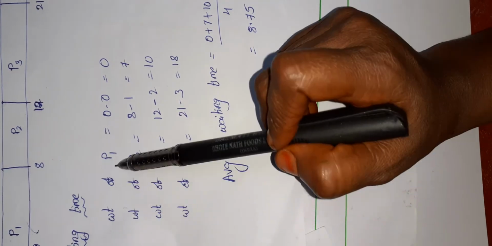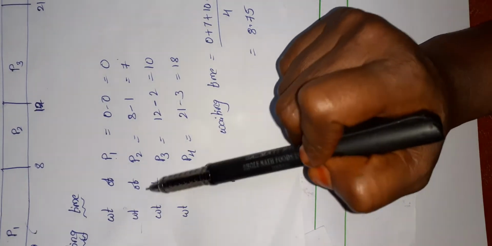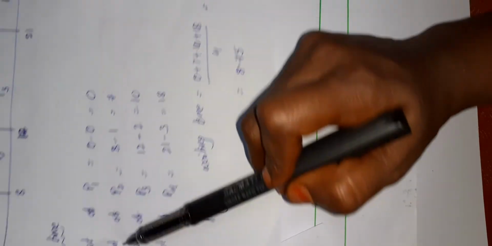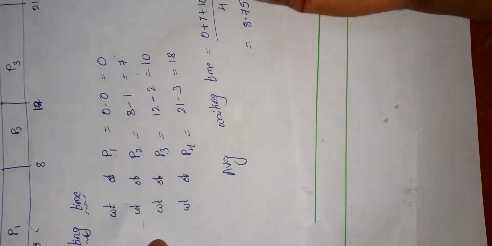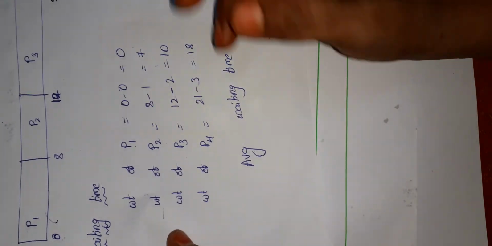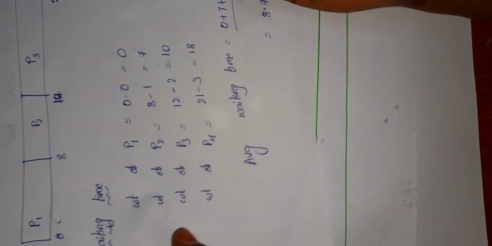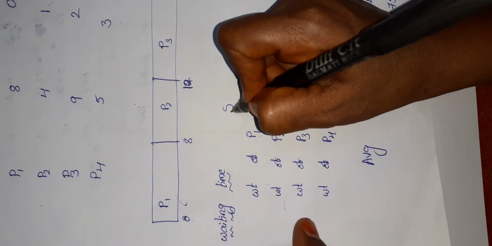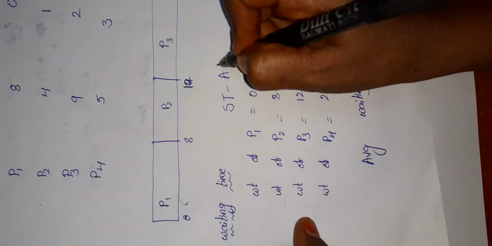Waiting time of P1 is 0, waiting time of P2 is 7 because the arrival time is given as 1, so 8 minus 1, 7. The formula is starting time minus arrival time.